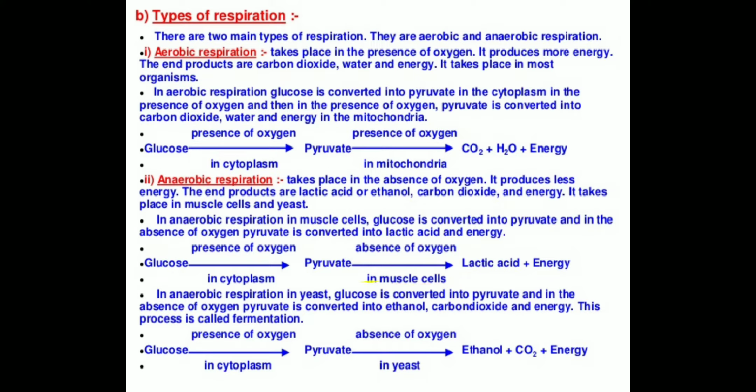We are talking first about muscle cells. Then it is changed into lactic acid and energy. We feel pain after excessive exercise just because this lactic acid is accumulated in our muscles. They are fatigued.